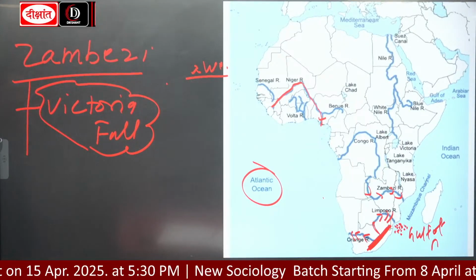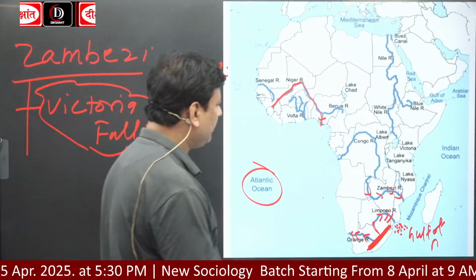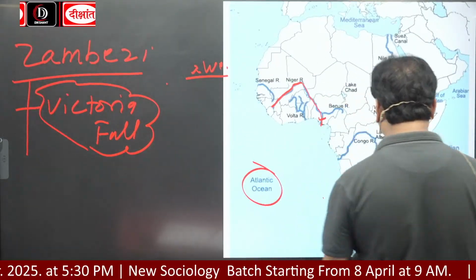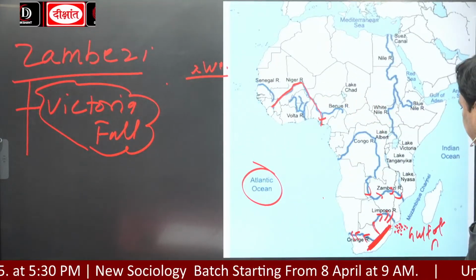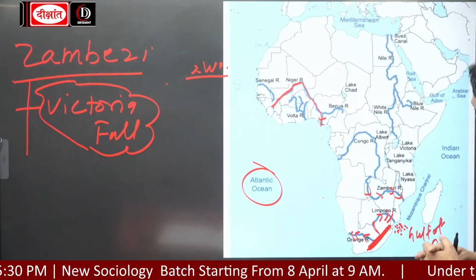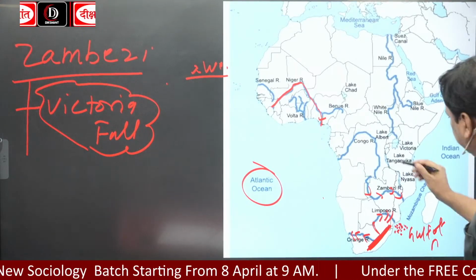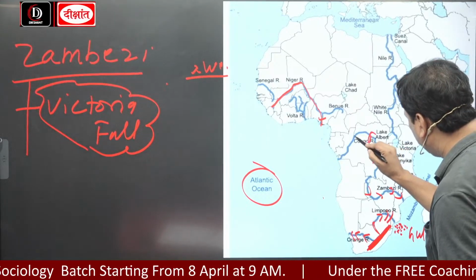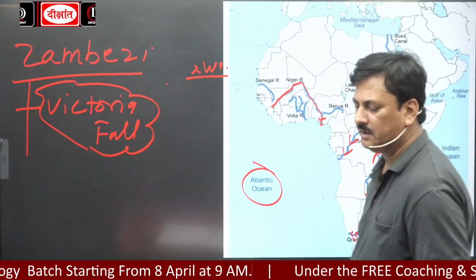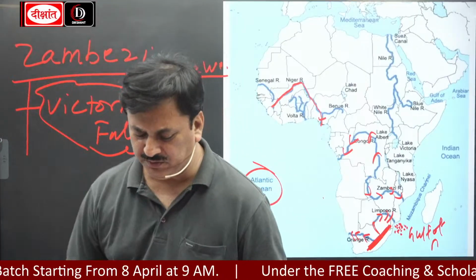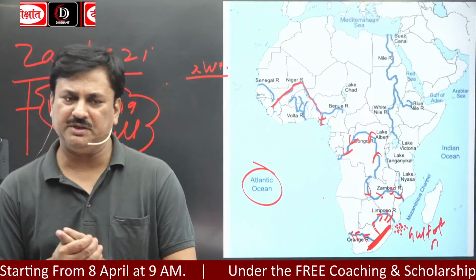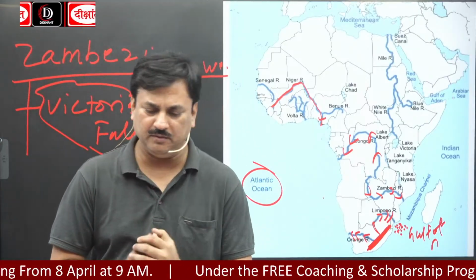The next is Congo River. It is the second longest river of Africa. Drains into Atlantic Ocean.